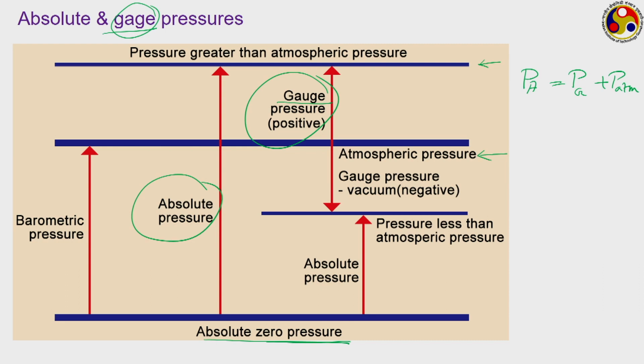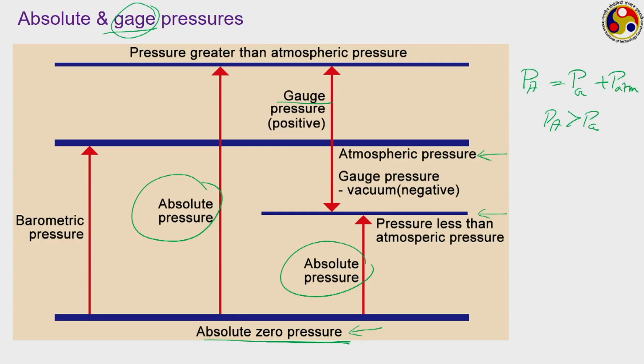However, if we are talking about a point where the pressure is lower than the atmospheric pressure, then what should we do? There again, like a point here whose absolute pressure is lower than the atmospheric pressure. Of course, we can define the absolute pressure because we are always defining with respect to the absolute 0, and so there will be a positive value of this absolute pressure. However, if we calculate gauge pressure, then gauge pressure will be negative, because in the first case our absolute pressure was greater than atmospheric, because the actual pressure was greater than atmospheric.